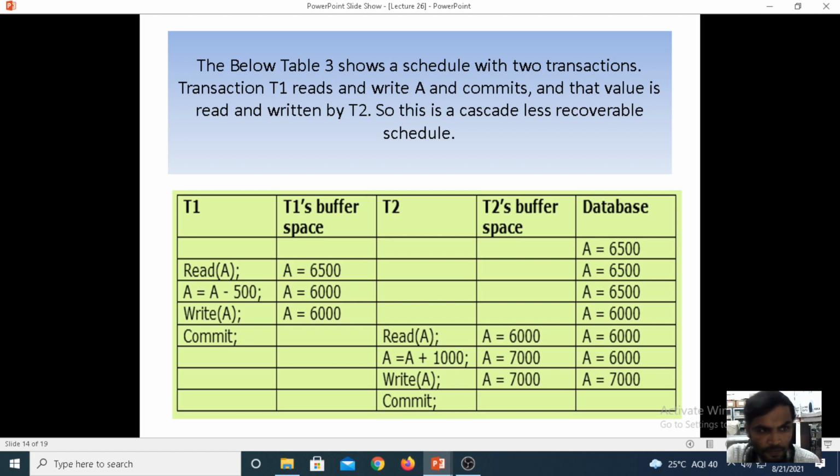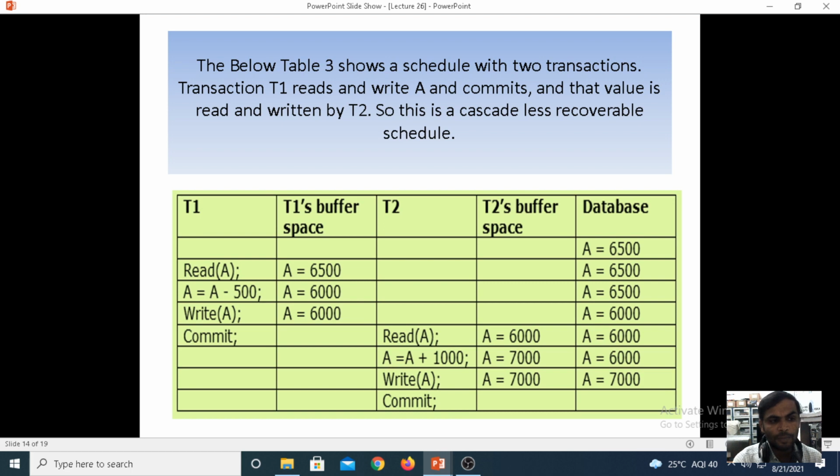Now, as per table 3 below, we have the two transactions T1 and T2. After the read and write operations under T1 are committed, the value is read by T2 in its read and write operations. Then we can call it a cascadeless recoverable schedule. Here the failure point is not there. After reading and writing, we make the commitment. Then we can call it a cascadeless recoverable schedule.